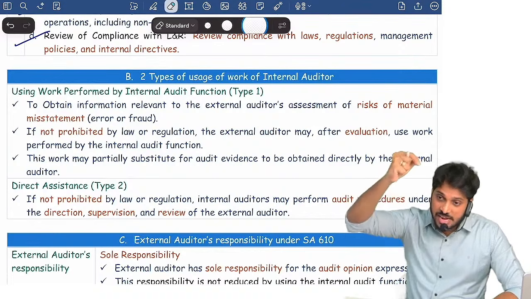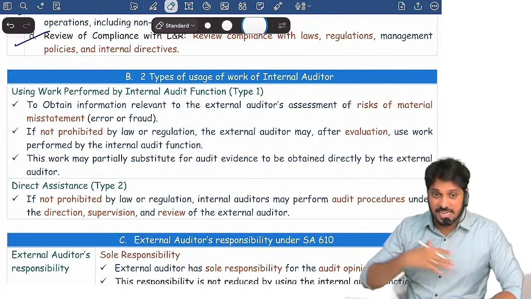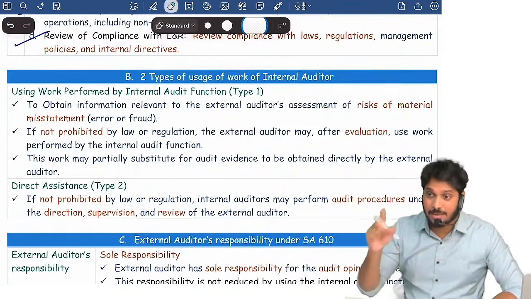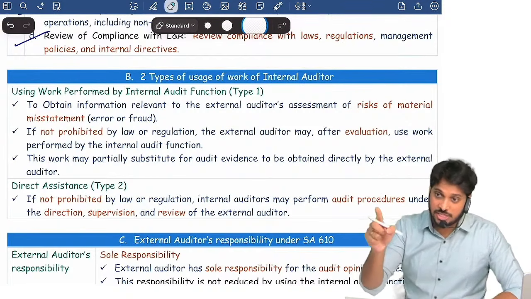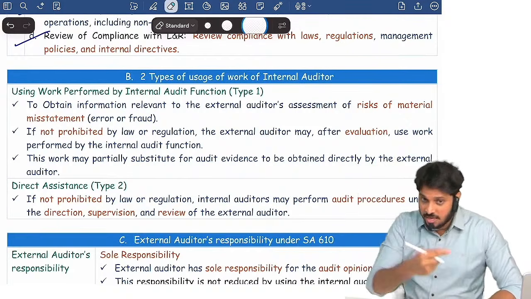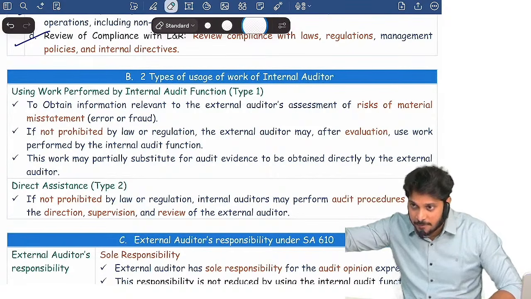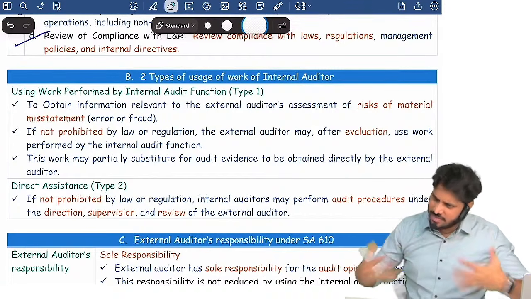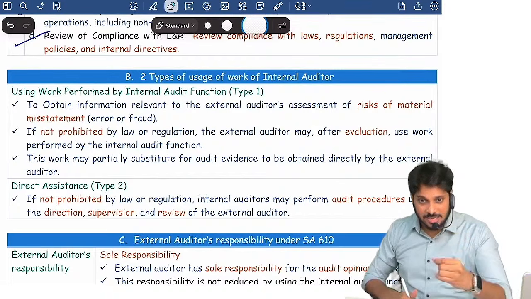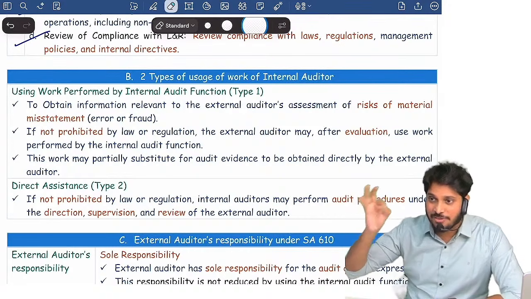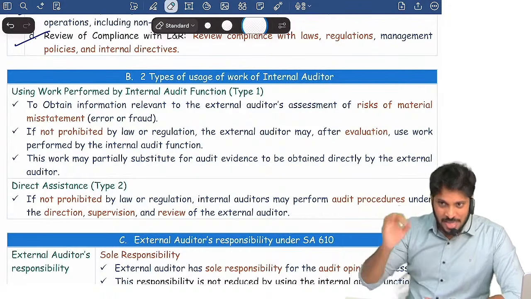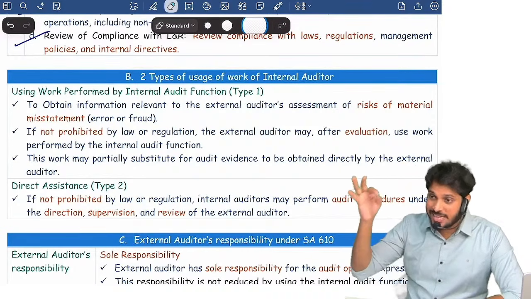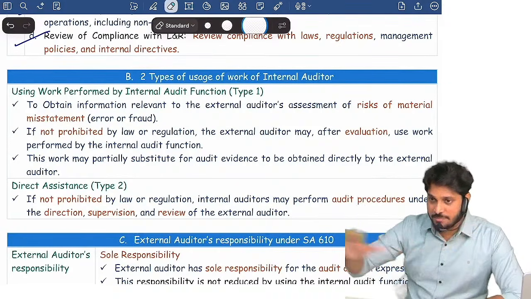Only when I verify this entire 500 returns will I understand whether the company is paying taxes, especially GST, correctly or not. I can understand whether the company is paying and filing GST returns regularly. I can comment only when I verify these 500 returns. Now tell me, is there a significant difficulty or not? It's very tough, a very lengthy process. But luckily, the company's internal auditors have already performed that reconciliation. That GST reconciliation of these 500 returns, the company internal audit department has already performed.